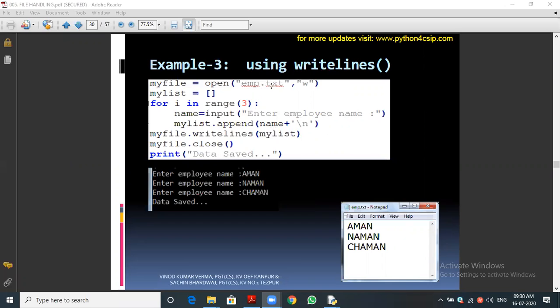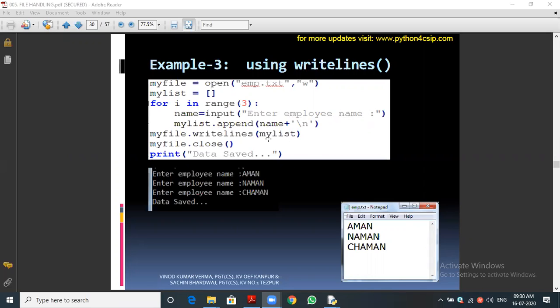You can see employee.txt, it is another file. So my list equal to the list. Okay, it's an empty list. For i in range, we are going to enter the three names. Okay, name equal to, we get the employee name, my list dot append of name. So we are writing the name into the employee dot emp file. Then you can see my file dot writelines my list.